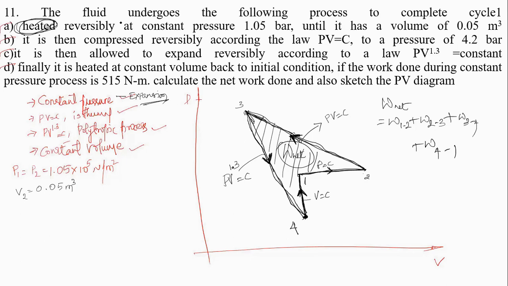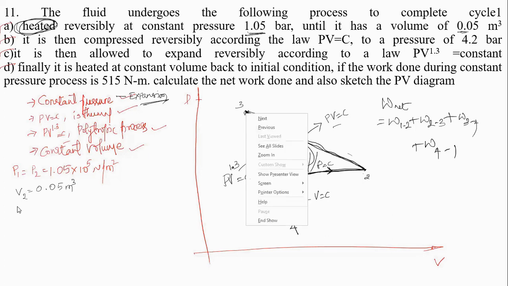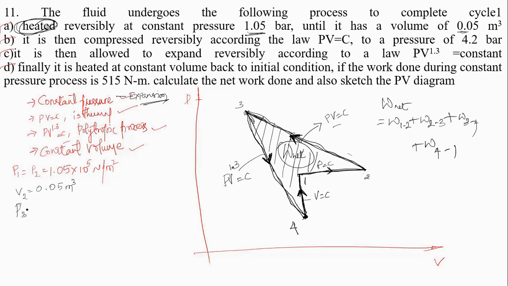The first process is heated reversibly at constant pressure 1.05 bar, and it has a volume of 0.02 m³ at V2. It is then compressed reversibly according to law PV is equal to C to a pressure of 4.2 bar. That means it is P3. They have given P3, that is 4.2 bar.